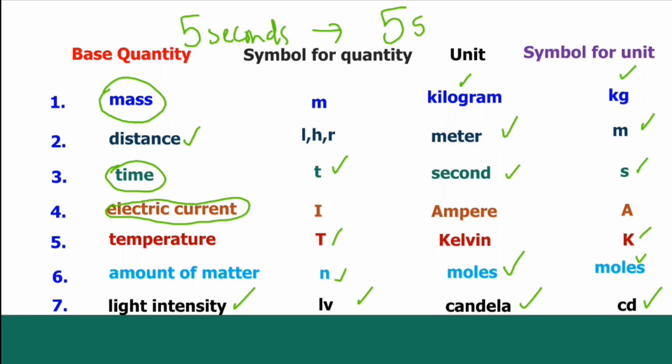So that's it, guys. That's the basic introduction to units and measurement in physical sciences. Remember, there are 7 base quantities with their 7 base units. A physical quantity is anything that is measurable. Because we have a device for it, we have a unit.